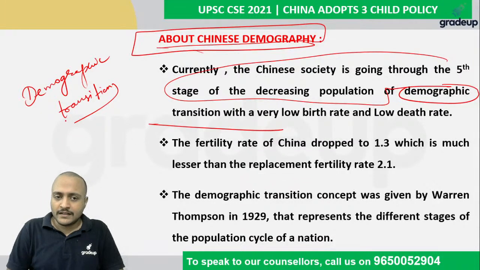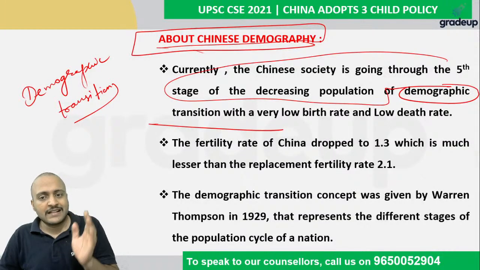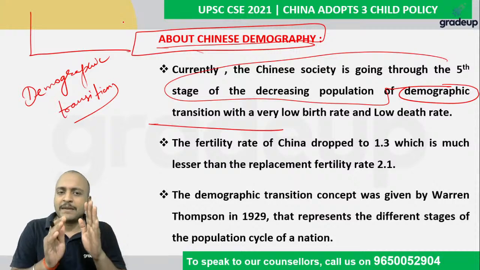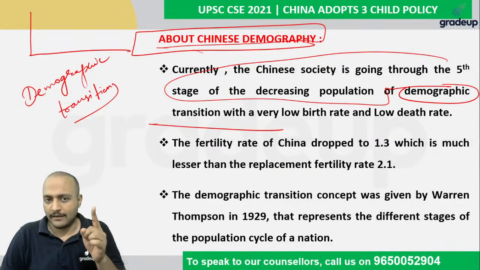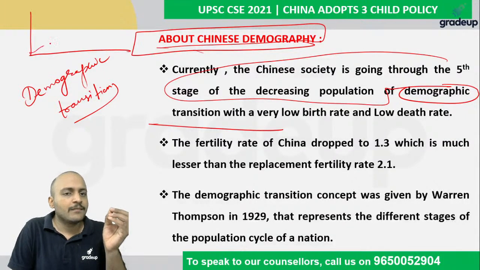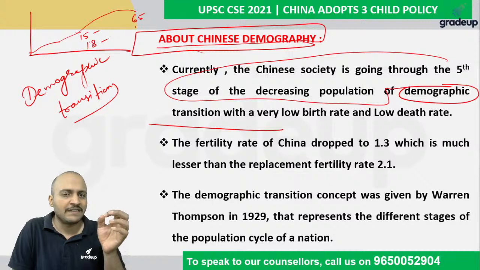For reference, the demographic transition is like the life of an individual: there is a stage of childhood, the teenagers, and the working age group, which runs from 15 to 65, or 15 to 70, or 18 to 70.